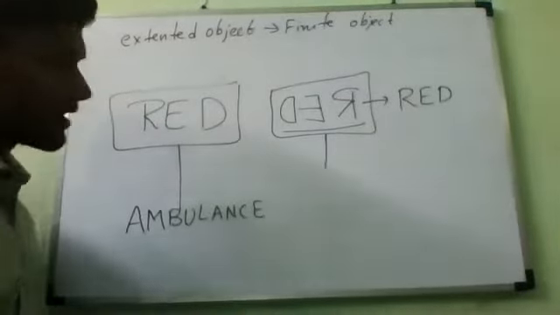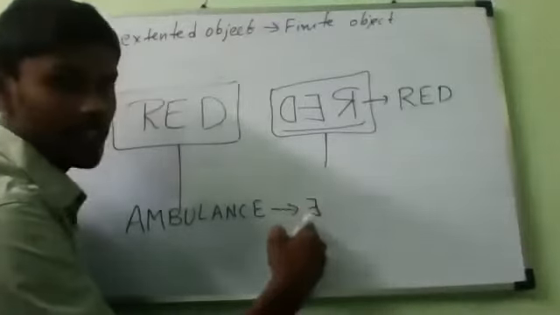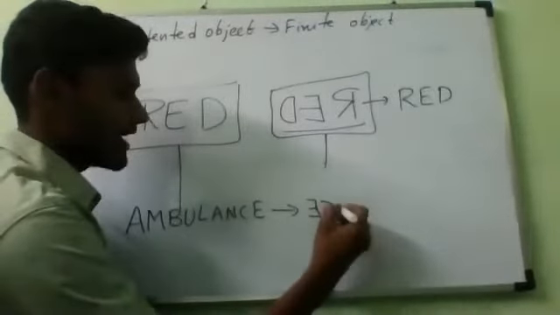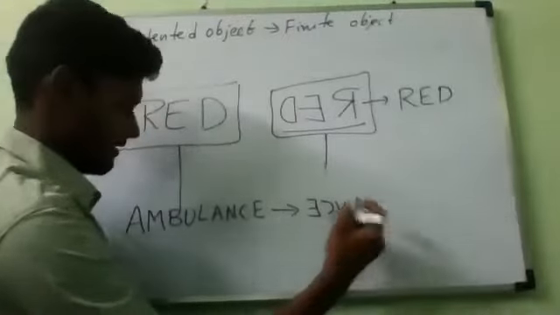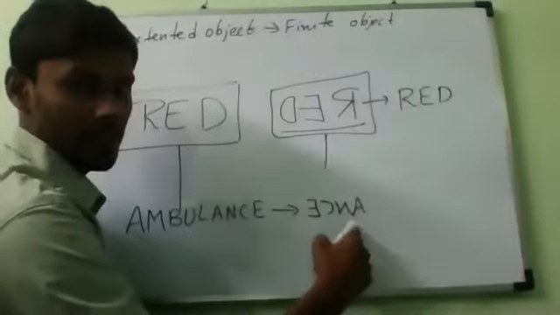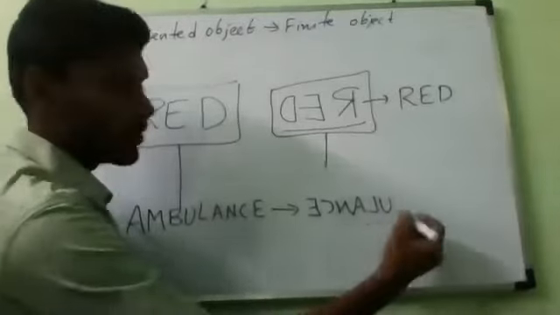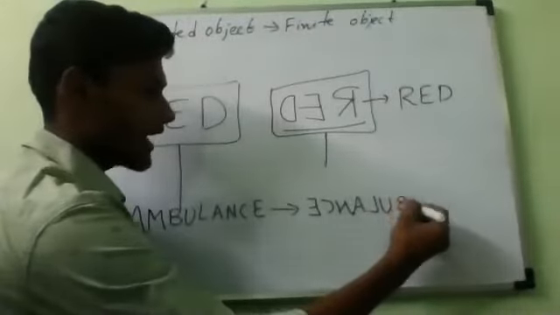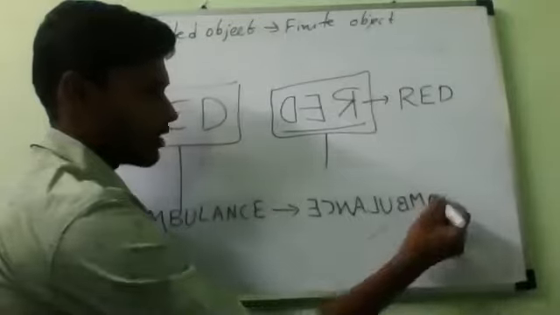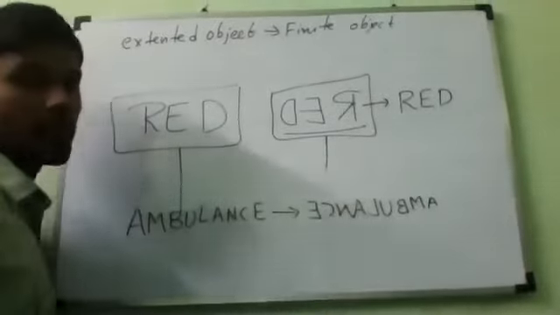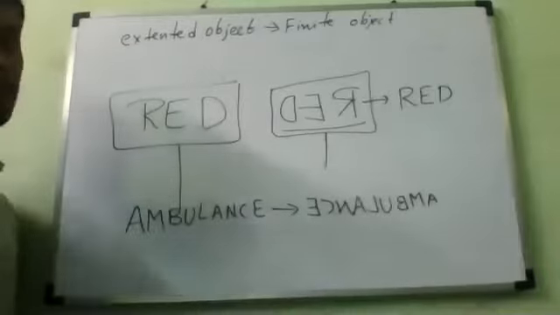Now, ambulance, how will you write? Tell me, please. It will be written like this, correct? E, N, C, A, L, how will it come? Like this, L, U. Am I writing correctly? M and A. You verify. This is the ambulance. Correct, sir. Now, when you see this one in the mirror, you will be able to see the ambulance correctly.